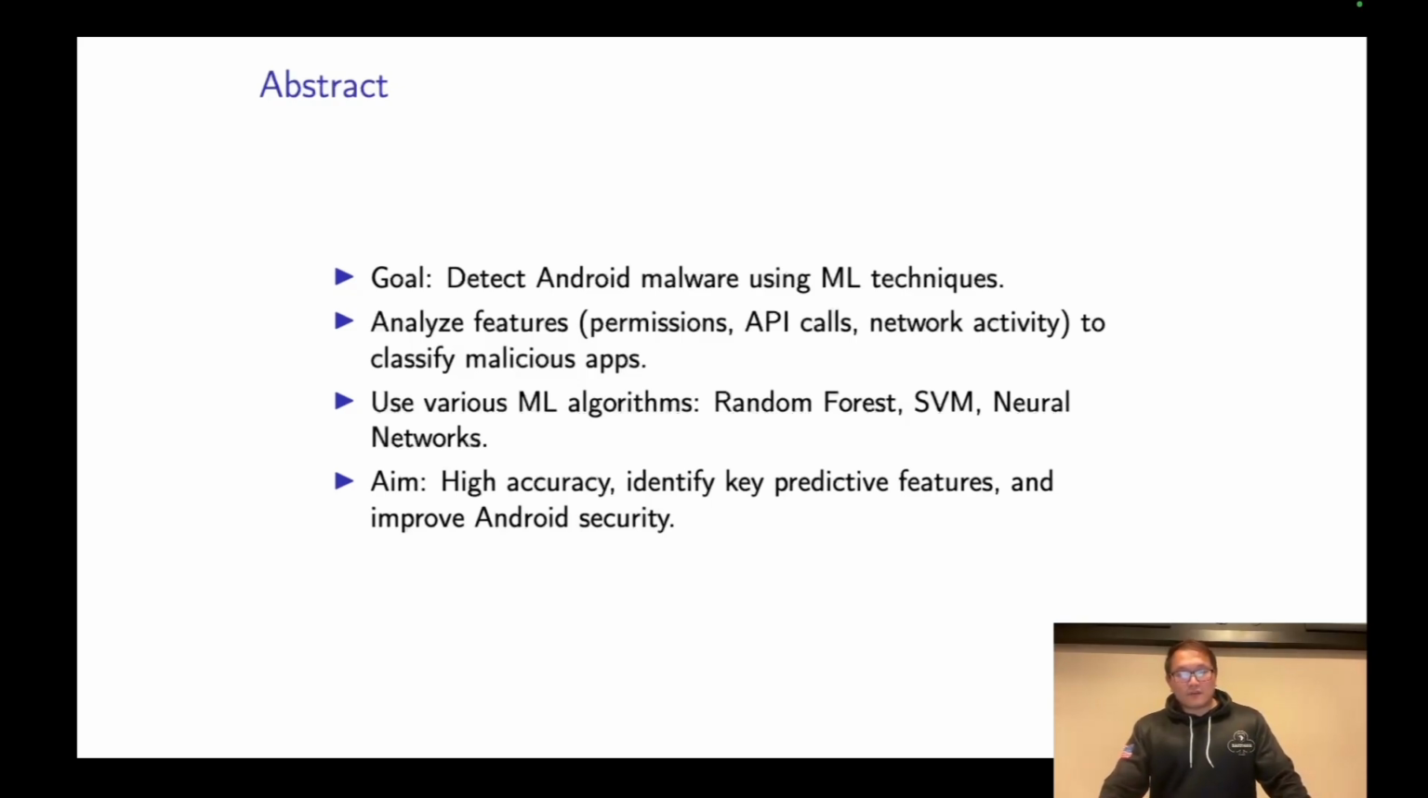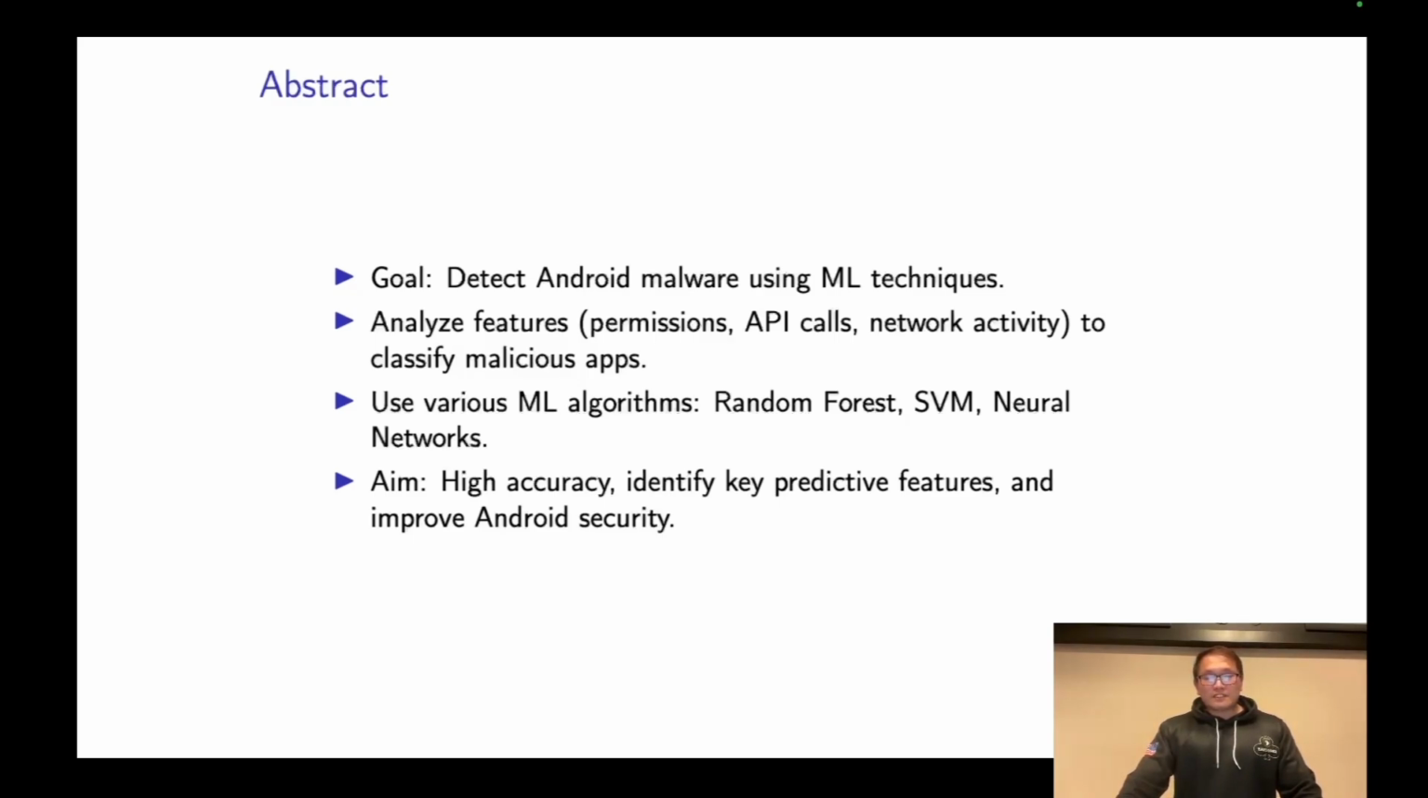Instead of relying on known patterns, these models learn to recognize unusual behaviors like strange permission requests or suspicious network activity. This dynamic approach is more effective at catching new, unknown threats. Our goal is to create a system that can quickly and accurately identify malicious apps, protecting users like us from cyber attacks. To do this, we analyze data, features, and relationships to train our models.